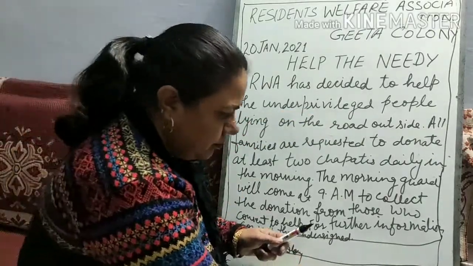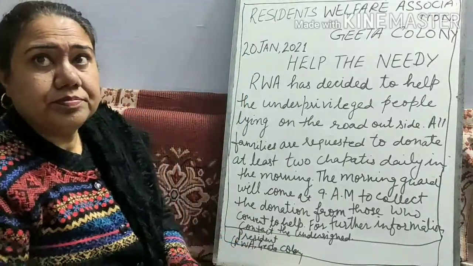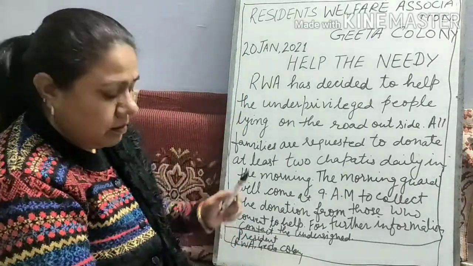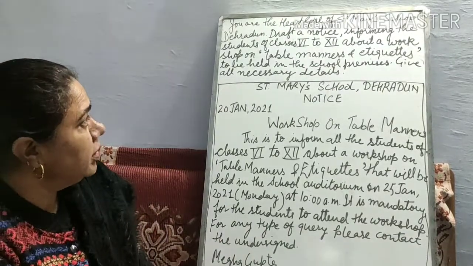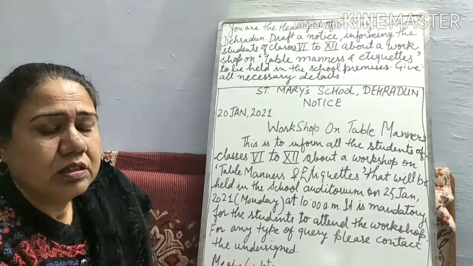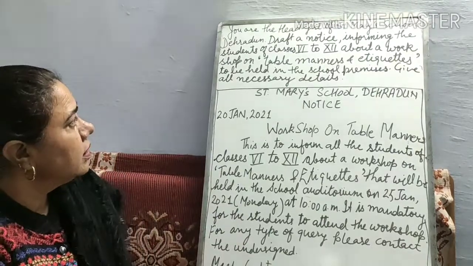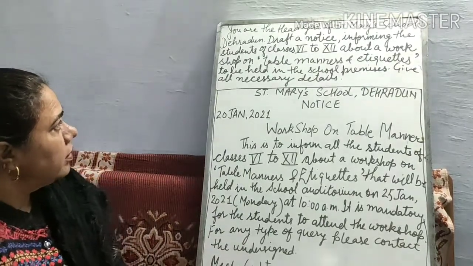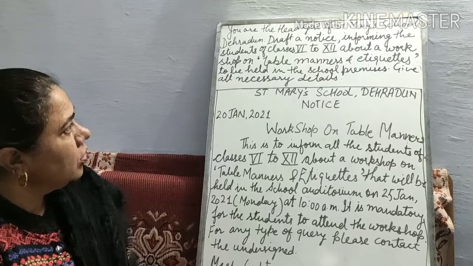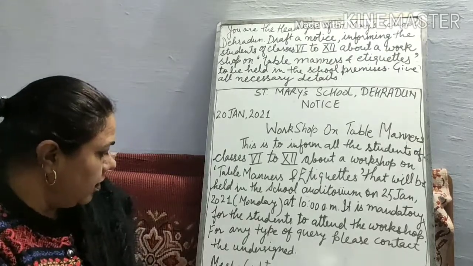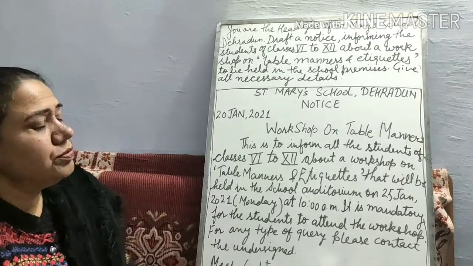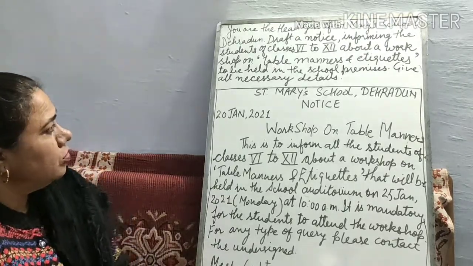Now the second assignment or worksheet on notice writing is, you are the head girl of St. Mary School, Dehradun. You are Megha Gupta, head girl of St. Mary School, Dehradun.